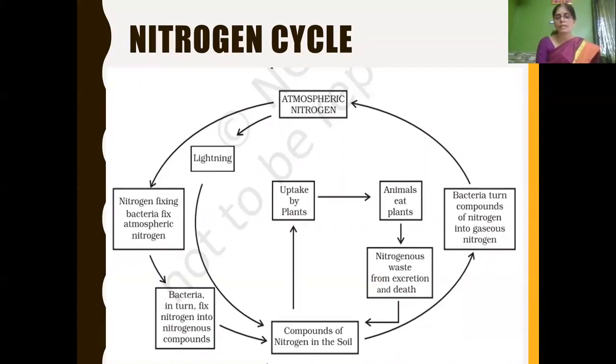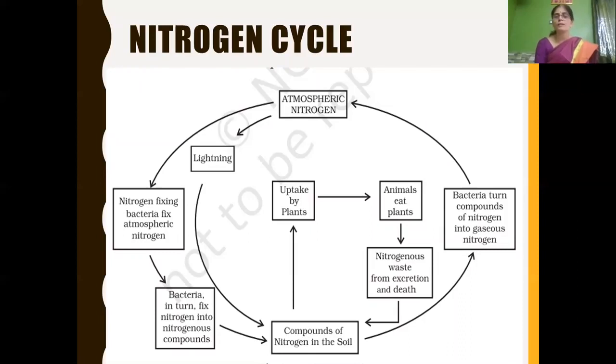Then the bacteria fix nitrogen into nitrogenous compounds present in the soil, which are utilized by plants, then plants are eaten by animals, then after plants and animals die, the nitrogenous waste, as well as the excretory waste products, again get converted into nitrogenous compounds by certain other bacteria. And here on your right hand side, you can see bacteria turn this nitrogenous waste into nitrogen gas, and nitrogen gas is again released into the atmosphere.